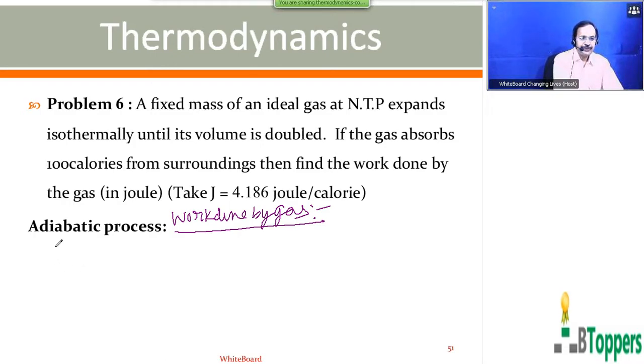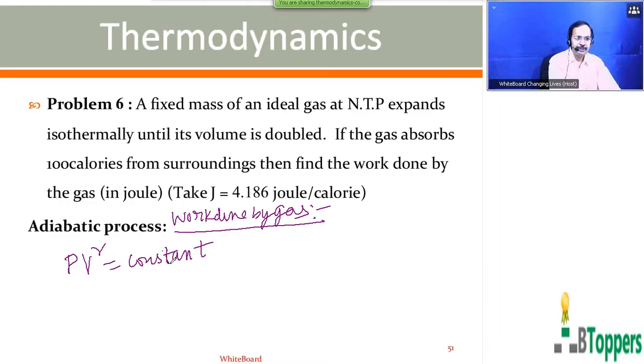So for the adiabatic process, of course, there is some relationship between pressure and volume of the gas, which is called the adiabatic relation. In the present syllabus, that is the CBSE board, 11th class board or state board syllabus for Andhra Pradesh, you are not given the derivation of this relation. Therefore, you have to take this relation for granted.